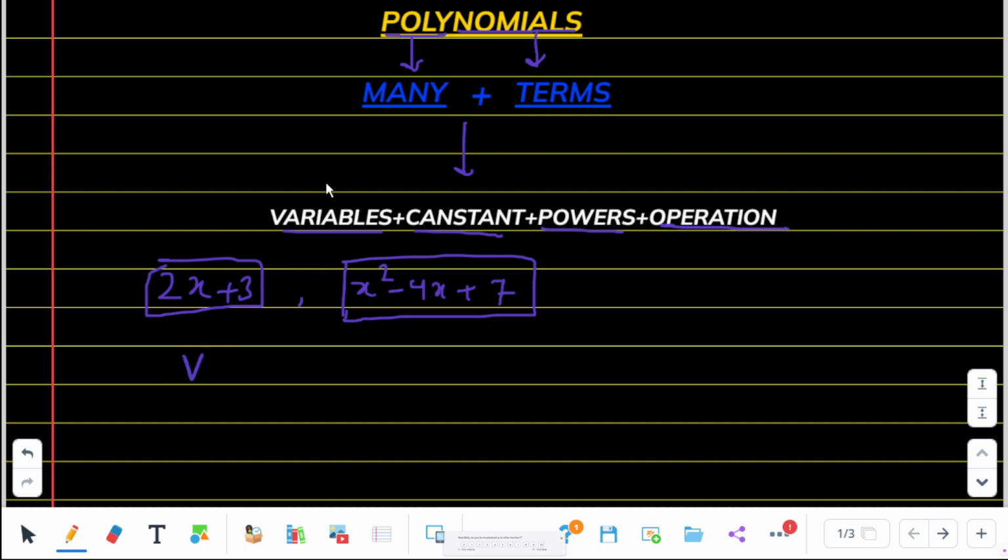Variables means x, y. Constants means numbers that are not variables. Power means the power of variables in whole numbers.